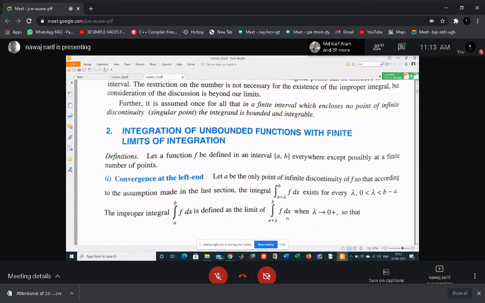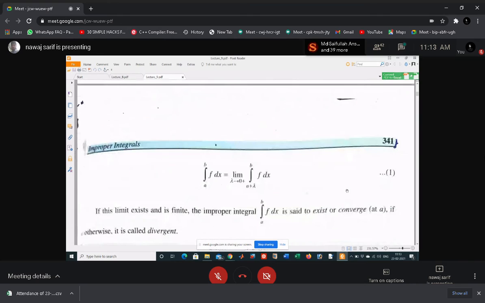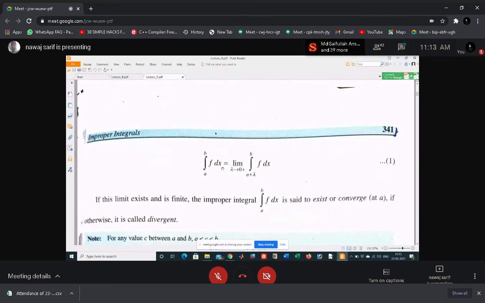Then just take lambda tending to 0 after finding the limit. So integral a to b f(x) dx equals the limit of the integral from a plus lambda to b of f(x) dx.